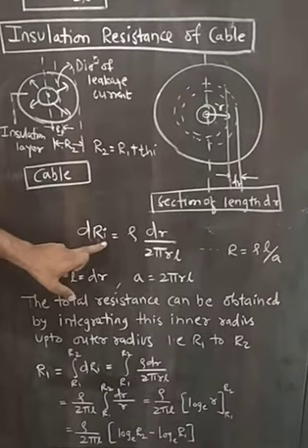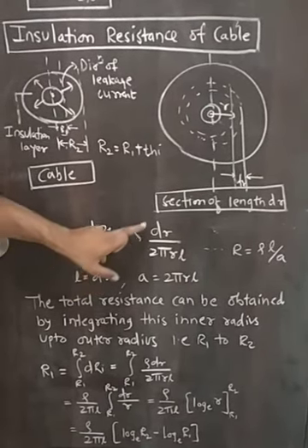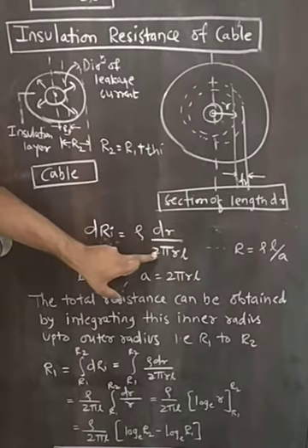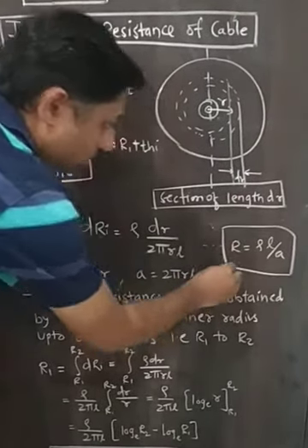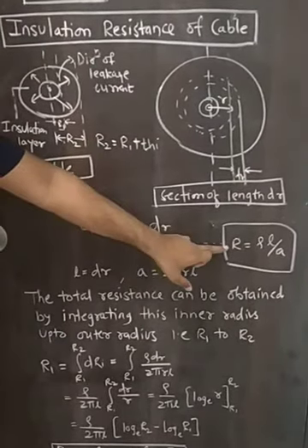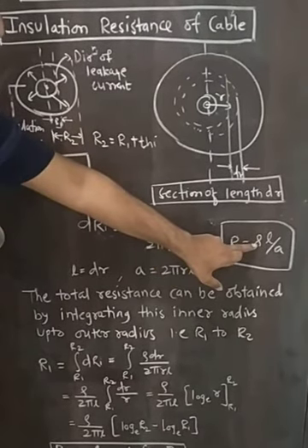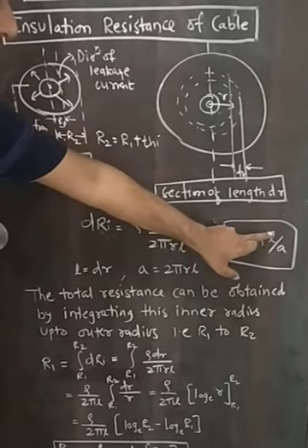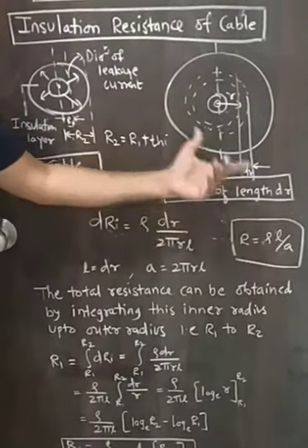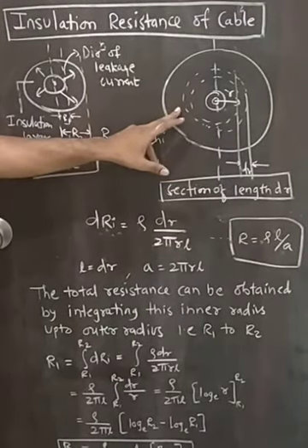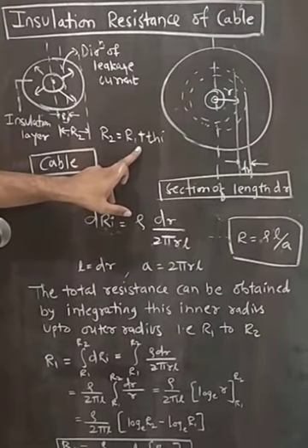So dRi is equal to rho into dr divided by 2 pi r. It is based on R is equal to rho L by A, where R stands for resistance, rho resistivity, L length of conductor and A area of cross section. In this case we are considering a cylindrical cross section, so area is 2 pi rL.